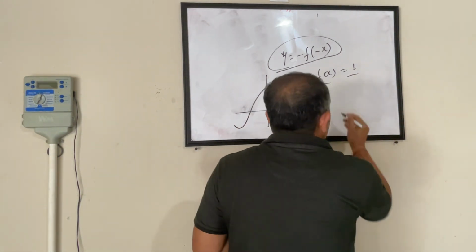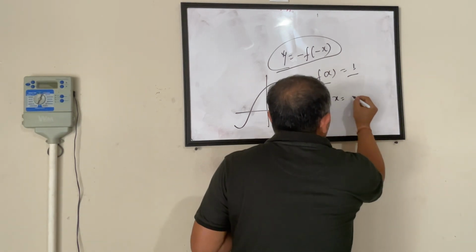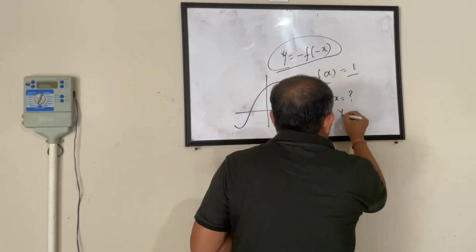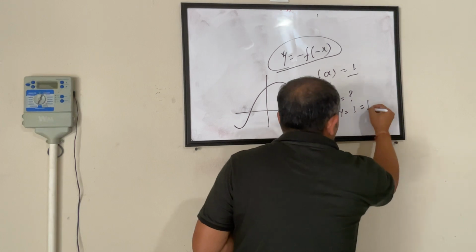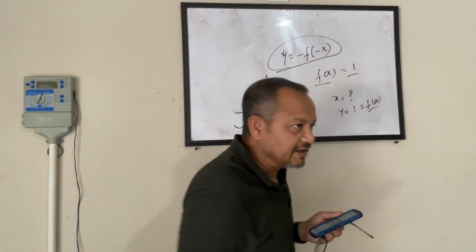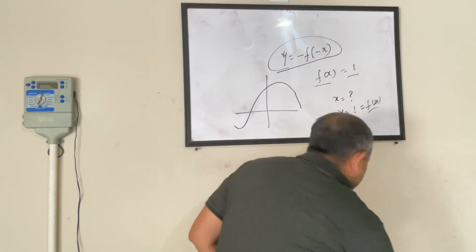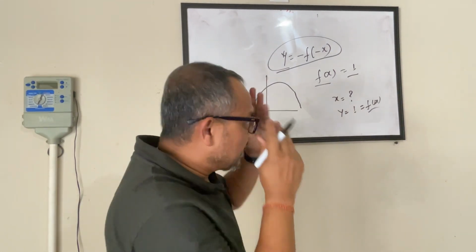So it's saying that for what value of x it will be y equals 1. That's what it's saying. I'm not going to solve this one, but I'm just telling you the approach.